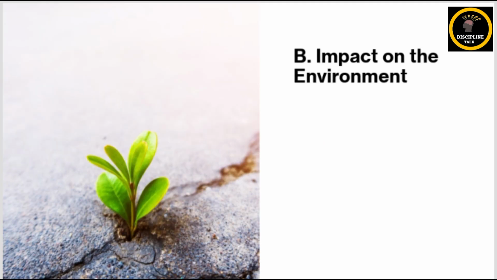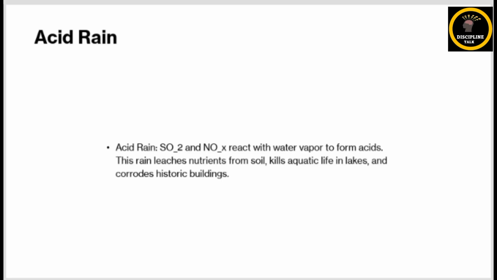Now talking about the effects of air pollution on the environment. Major effects include acid rain: sulfur dioxide and nitrous oxide mix with rainwater to form acids. So acid rain damages our crops and forests, kills fishes in lakes and rivers, and it also erodes the